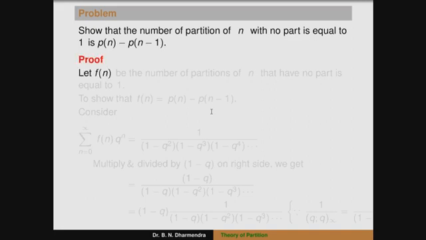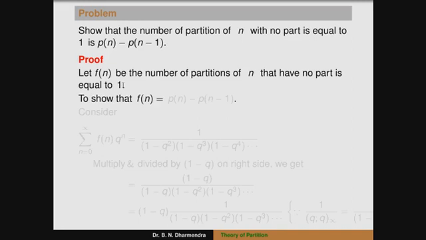Proof. Let f of n be the number of partitions of n that have no part equal to 1. We have to show that f of n is equal to p of n minus p of n minus 1.